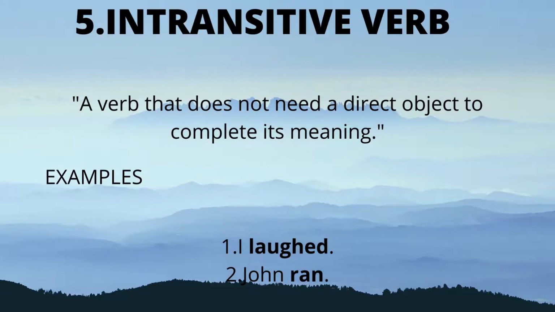Now, the fifth type is the intransitive verb, which is exactly opposite to the transitive verb, because it does not need any object to convey its meaning. A verb that does not need a direct object to complete its meaning is called an intransitive verb. For example, I laughed, John ran. They complete their meaning. The listener can understand the meaning without the assistance of an object.